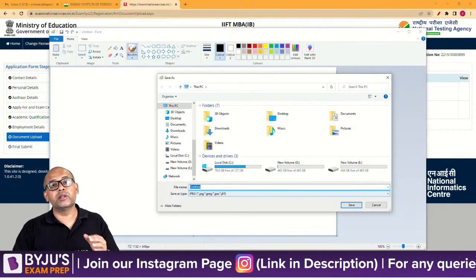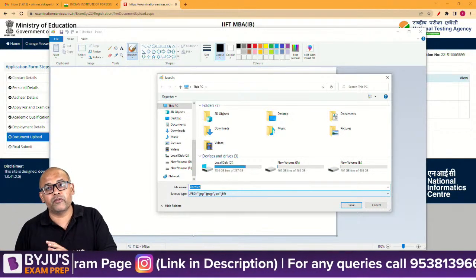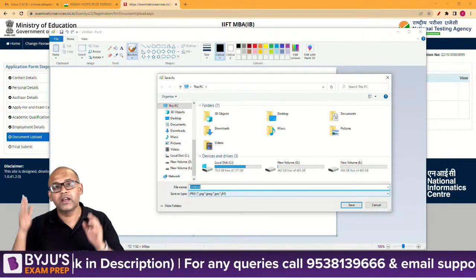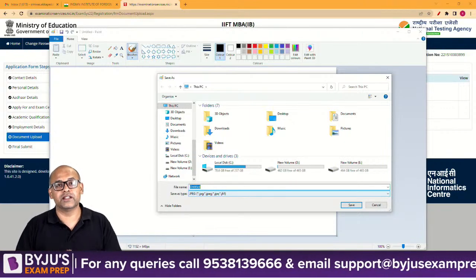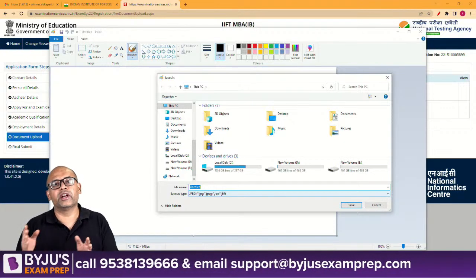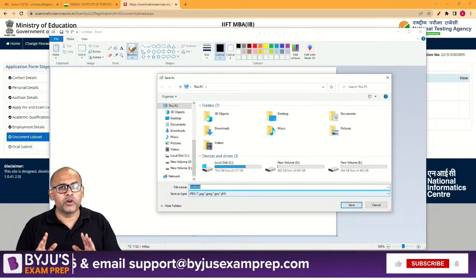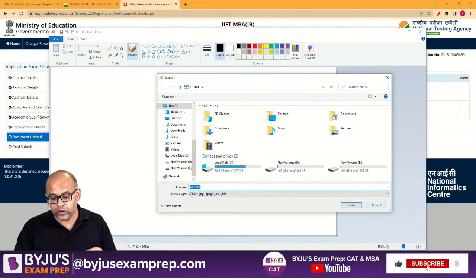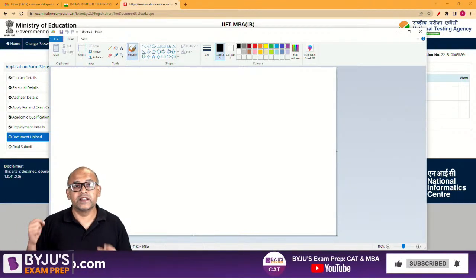And usually the moment you save the image from your mobile phone to a JPEG format, the size cuts down drastically, and normally it comes down to about 120-130 KB. Should be good enough for you. Okay, do the same thing for your signature also.